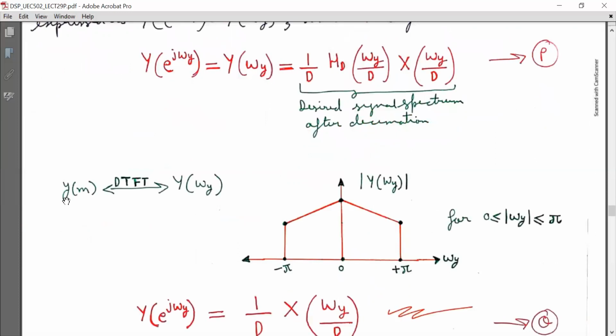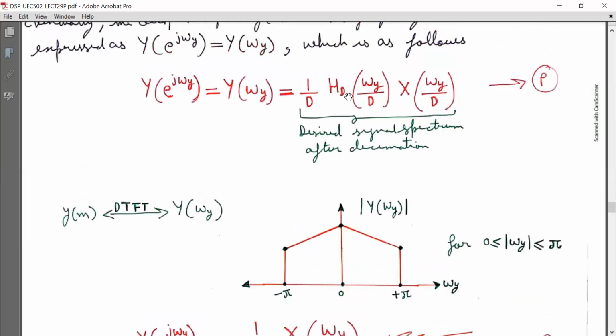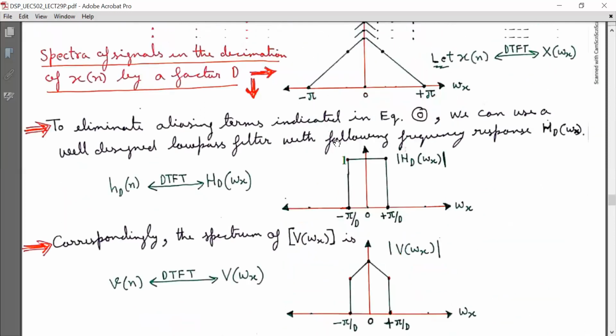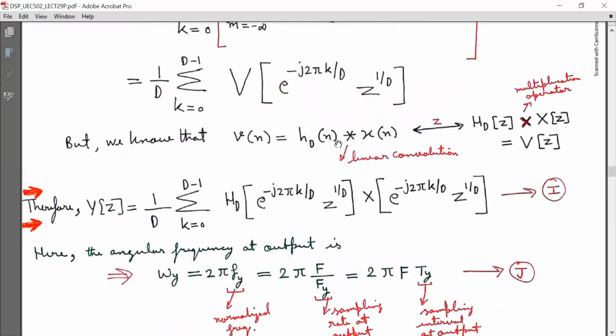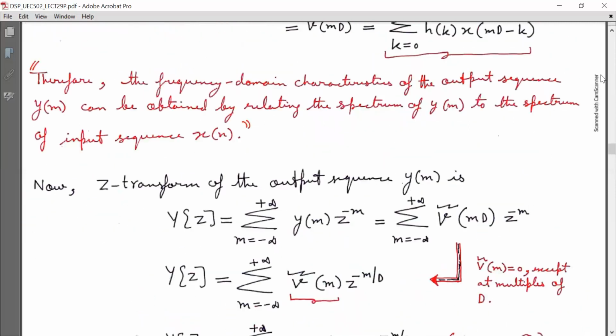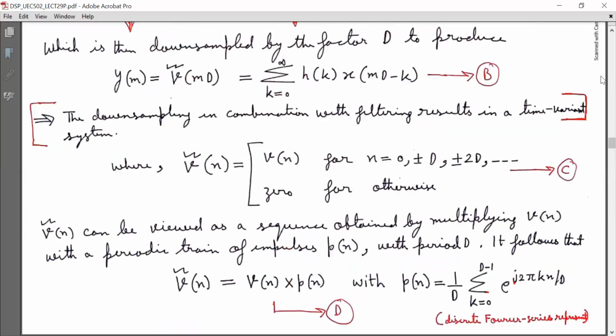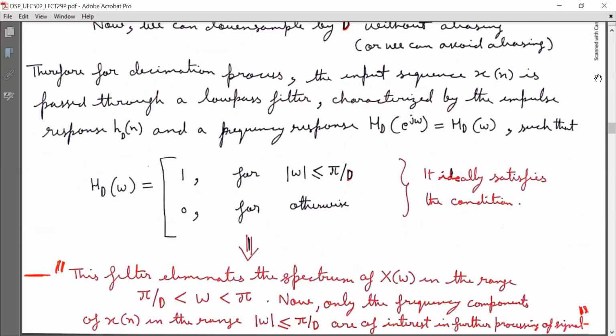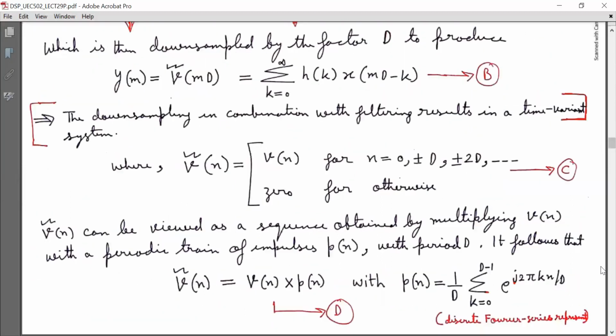Now ym will be having sampling rate capital Fy, and the output signal spectrum will look like this in the range from minus pi to pi. And we know, look at this response of the low pass filter, which we assumed. Here we assume that HD omega is equal to 1 for magnitude omega less than pi by D. We have considered the amplitude 1.